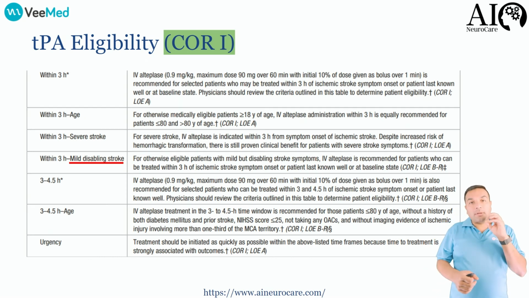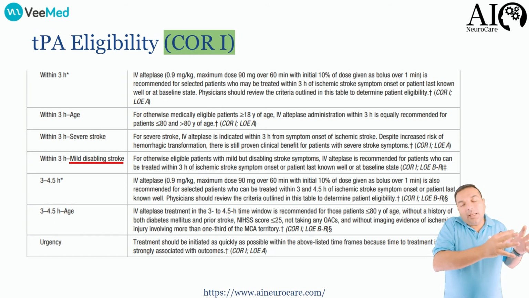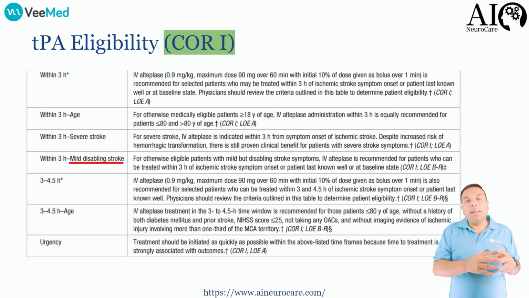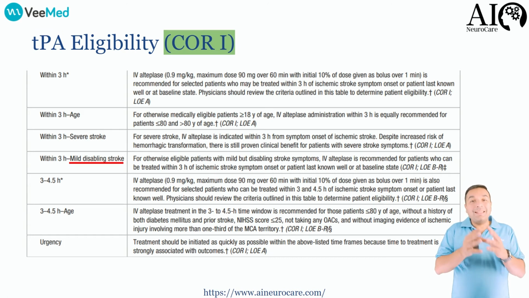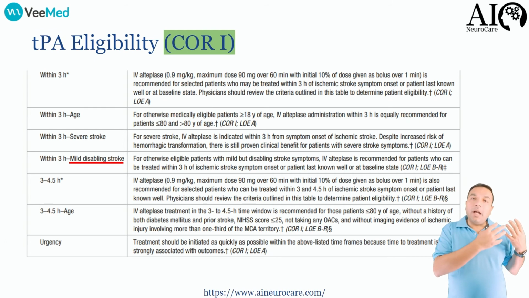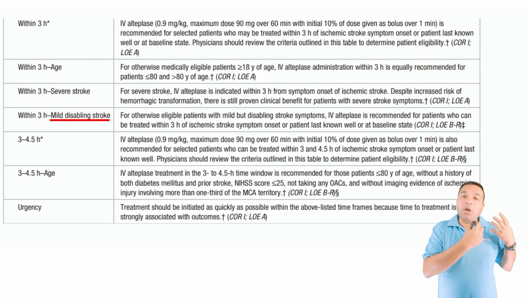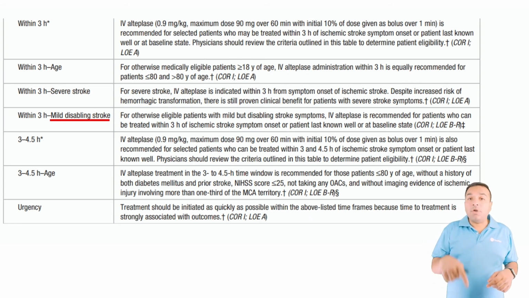Now, these were the things we discussed about contraindications, practically near absolute contraindications as far as TPA is concerned. These are considered absolute contraindications. So in those cases, if you're not adhering to the guidelines, which is possible, which is fair, and which is fine, again, these are not legal decrees. What you need to do is have a very good discussion with the family, and document those discussions and the reasoning behind it to give TPA. Similarly, in these situations, if you're not giving TPA, there should be a very good reason for it. Because in these situations, if you're not going to give TPA, then they're going to be in trouble.